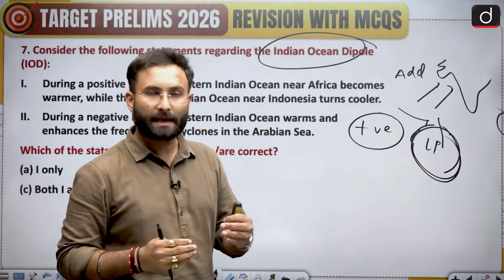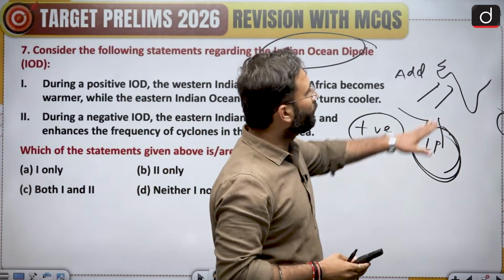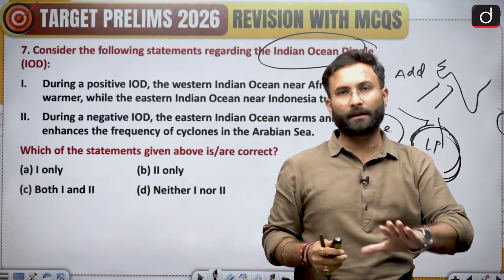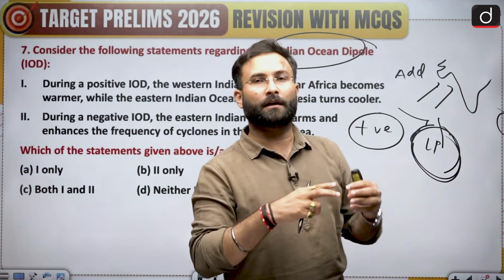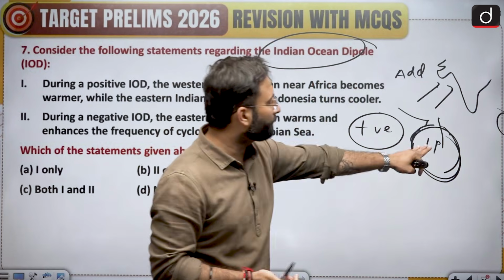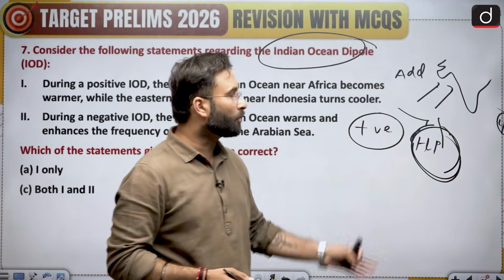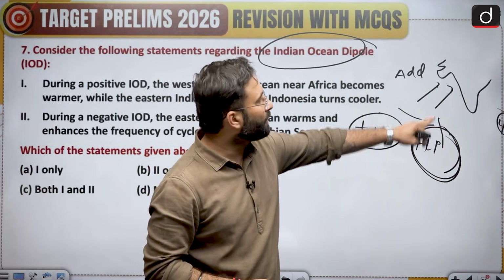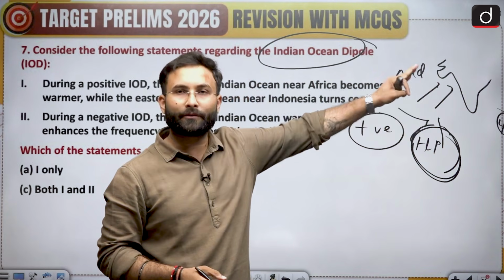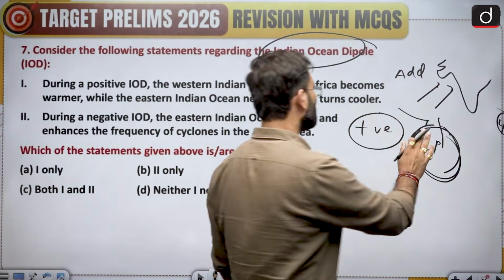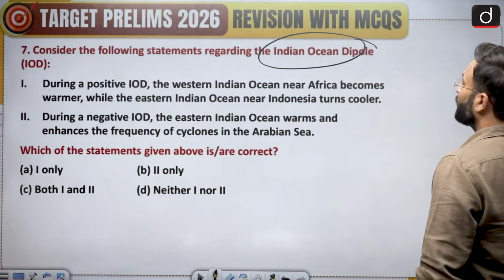Positive IOD, because it is adding up to the monsoon and it is moving into India and benefiting the monsoon. If the conditions get reversed, if a high pressure zone is created over here and a low pressure zone is created over here, then this will not support the monsoon, it will adversely impact the monsoon. Okay, so let's see what is happening over here.